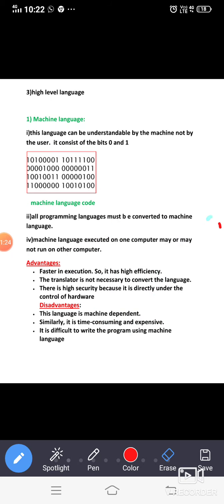Now can you tell me what is the binary equivalent of 11? Can you tell me what is the binary equivalent of 11? I am writing here 1, 2, 4, 8.